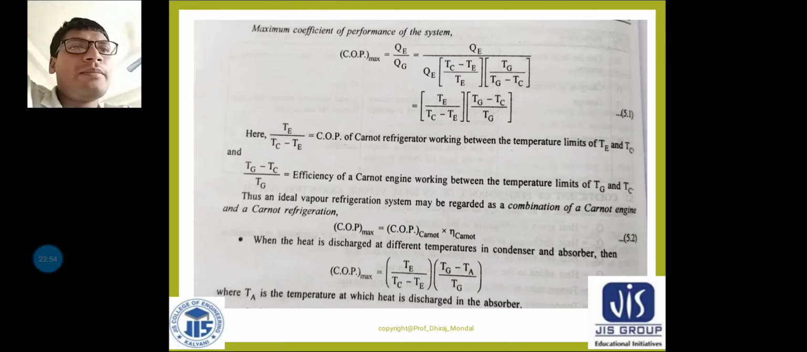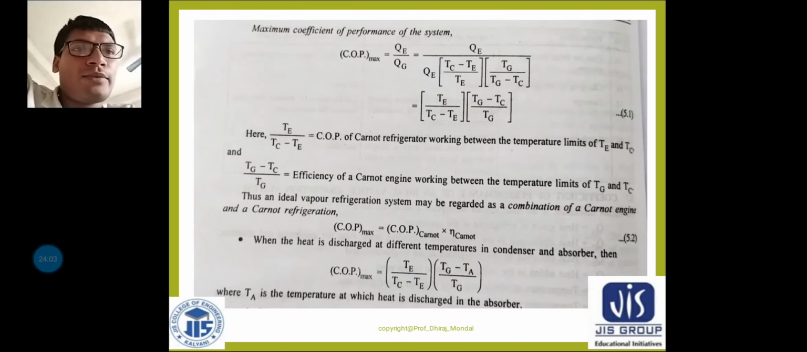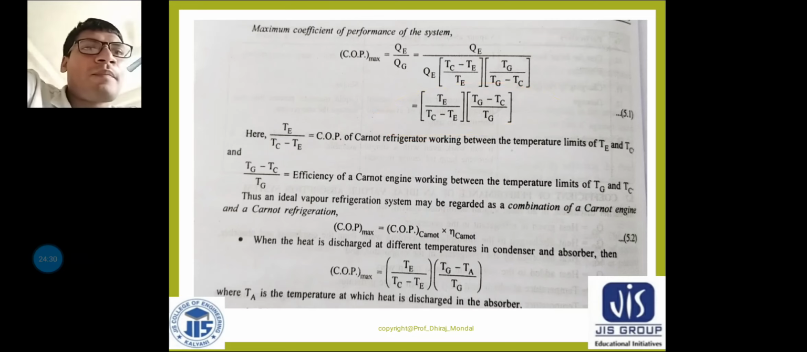Now the value of QG I have already got. This is the equation. So in terms of QE and the temperatures of the different devices, what we have got is COP maximum is equal to QE by QE into (TC minus TE) by TE into TG by (TG minus TC). Okay, so this is the equation. Now QE and QE cancel out, we can cancel this QE and QE. So what we have got is COP maximum is equal to TE by (TC minus TE) into (TG minus TC) by TG.